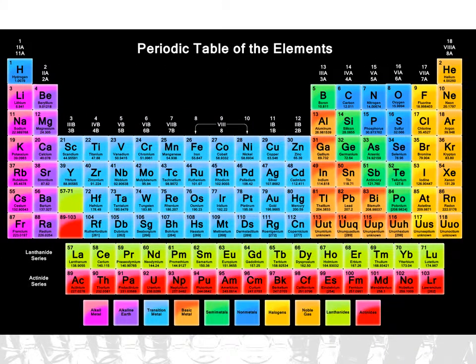Here is the periodic table. Every block is an element, and each block has a different number of protons and electrons. In the first block, with 1 proton and 1 electron, we have hydrogen. In the 8th block, with 8 electrons and 8 protons, we have oxygen.